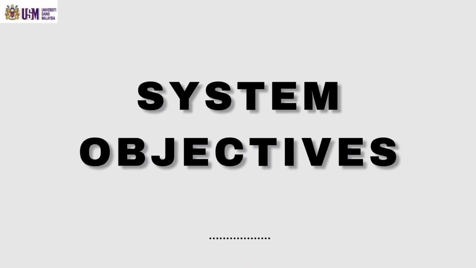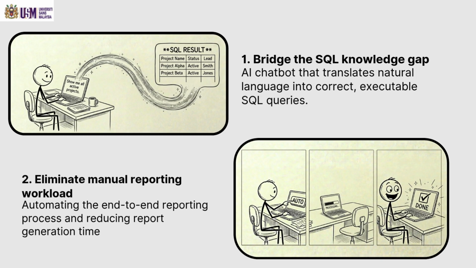Now, let's move on to system objectives. The first objective is bridging the SQL knowledge gap. An AI chatbot that takes what you type in plain English and turns it into a correct, executable SQL query instantly. Second, eliminate the manual reporting workload entirely by automating the end-to-end report generation process and cutting down report generation time.